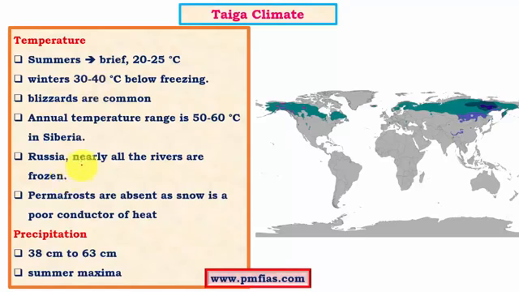So in Russia nearly all rivers are frozen. This is how extreme the climate is. The permafrosts are absent. Permafrosts are nothing but the frozen soil. So soil is usually frozen in extreme tundra type of climatic regions, and in the taiga type they are usually absent because the soil is covered by snow, which is a bad conductor of heat. Coming to precipitation, here the precipitation is quite low, only about 38 to 63 centimeters, and most of it occurs in the summer months. In the winter months, most of the precipitation occurs in the form of snow.